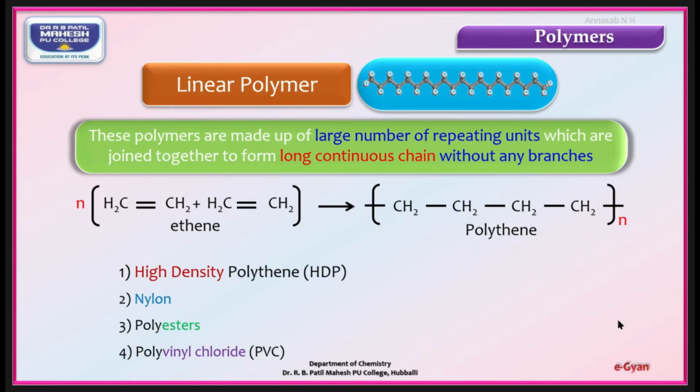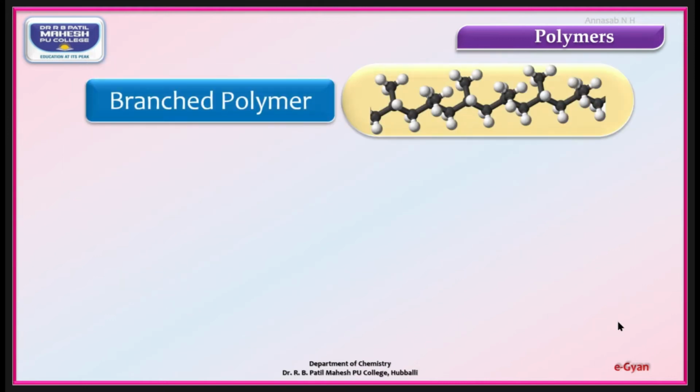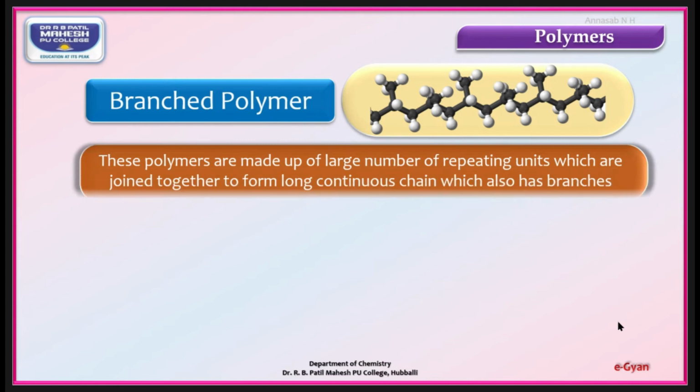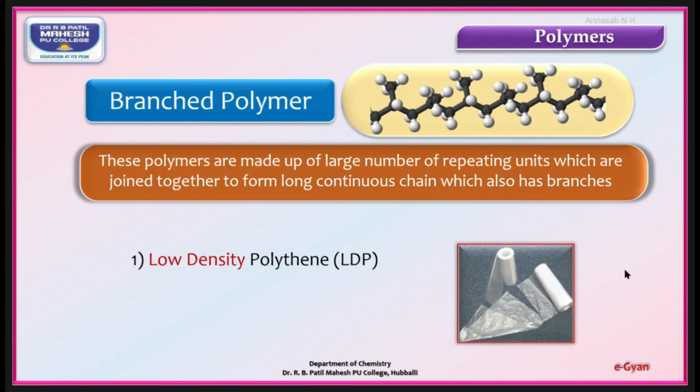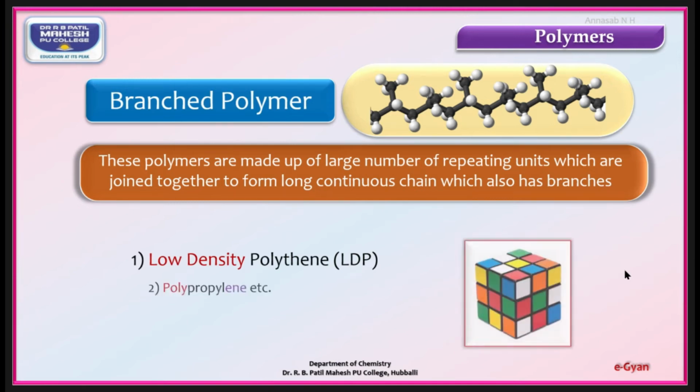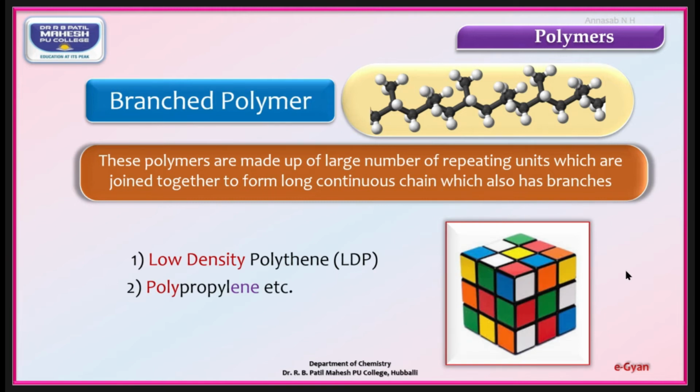Moving further, second one, branched polymer. As the name itself indicates, it is having branches. These are the polymers which are made up of large number of repeating units which are joined together to form long continuous chain which also has branches. These are known as branched polymers. Example: low density polythene. Second example: polypropylene, etc.